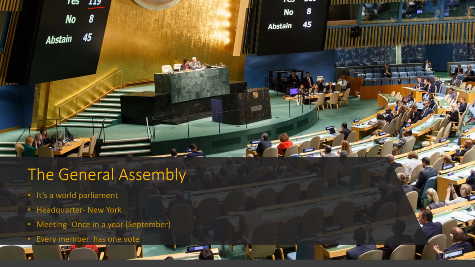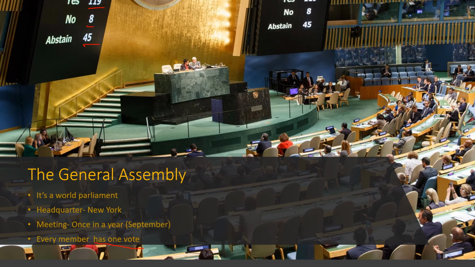Here children, you can see this black monitor. Yes 119, no 8 and abstain 45. That means here I have written every member has 1 vote and permanent members are having veto power.